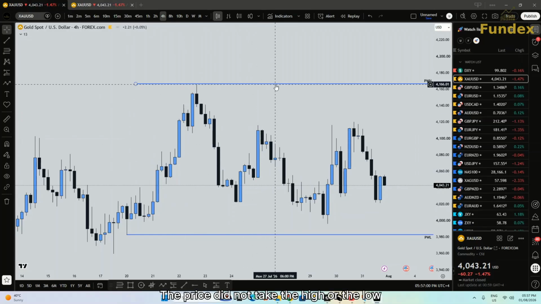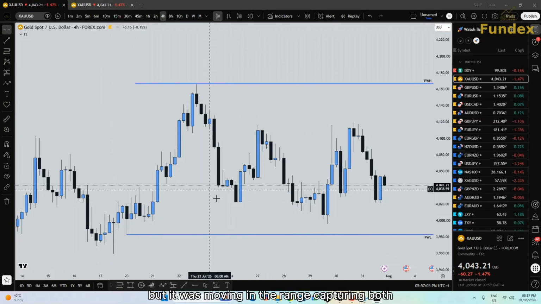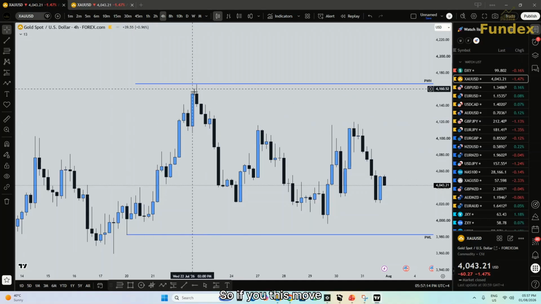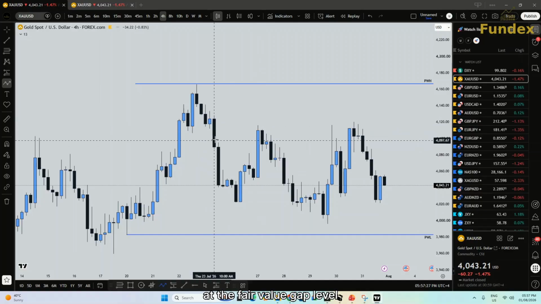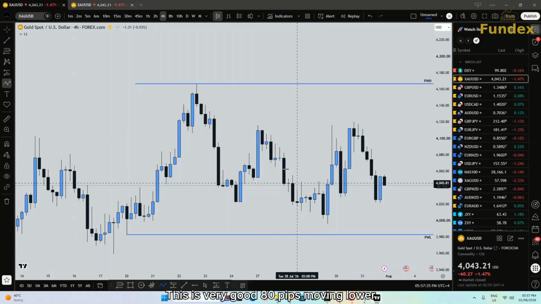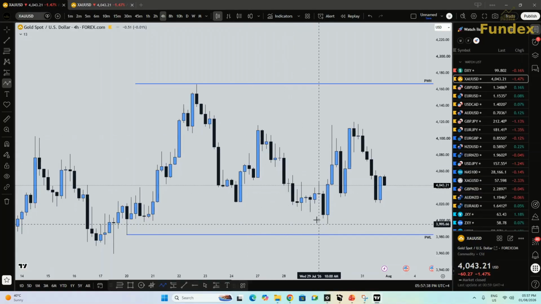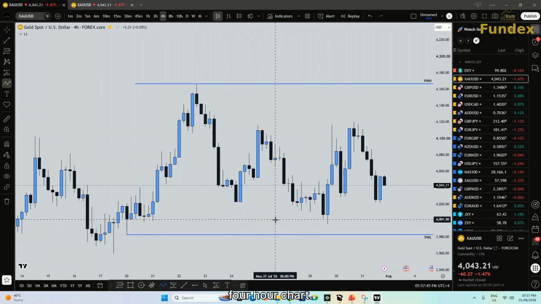The price did not take the high or the low of the previous week, but it was moving in the range, capturing both ways. So if you are on this move, you can take this move lower. There was a trade because the price closed inside the range at the fair value gap level before moving lower. This is very good, 80 pips moving lower. And then there is another trade moving higher. And those kinds of trades, you cannot see in the 4-hour chart.